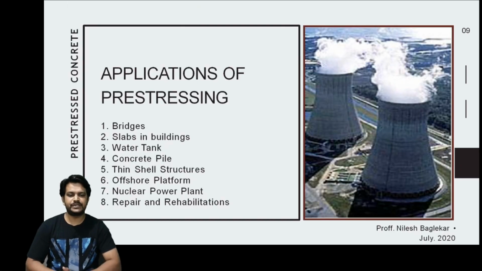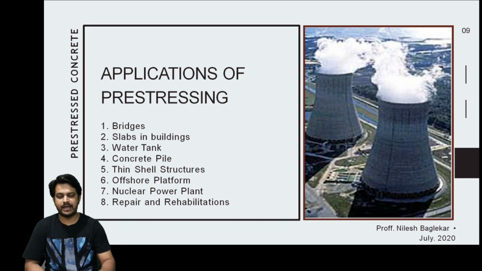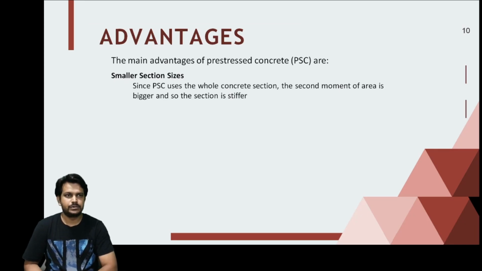The applications of pre-stressing: these are a few applications of pre-stress. Taller chimneys at power plants are made of pre-stressed concrete. Slabs in buildings, water tanks, concrete piles, thin shell structures, offshore platforms, nuclear power plants, and repair and rehabilitation. So the applications of pre-stress are wide. We cannot list them all in a few words, but these were the important applications.